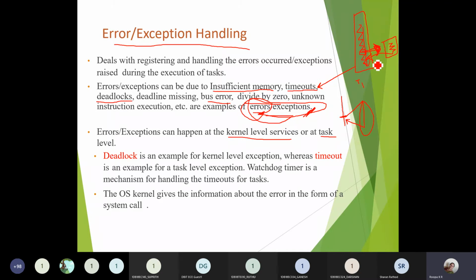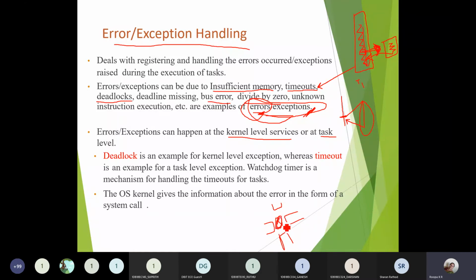That's it. So deadlock, in the sense, suppose you have a resource here, okay. Next, you have some 4 different tasks or 4 different processors. If all the processors are requesting access to this one particular resource, you have 1, 2, 3, 4 different things accessing the same resource.